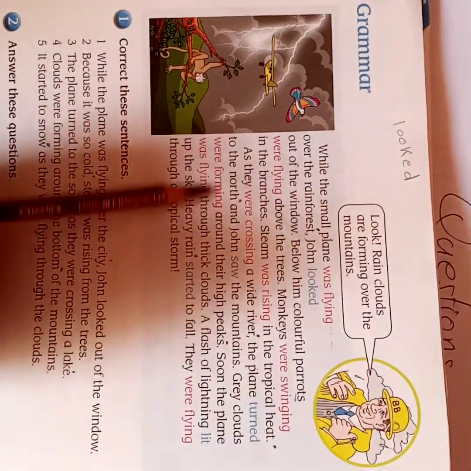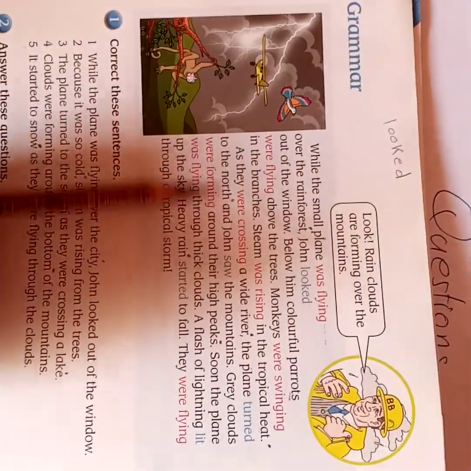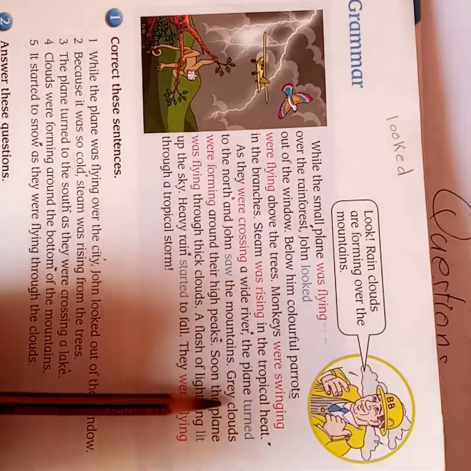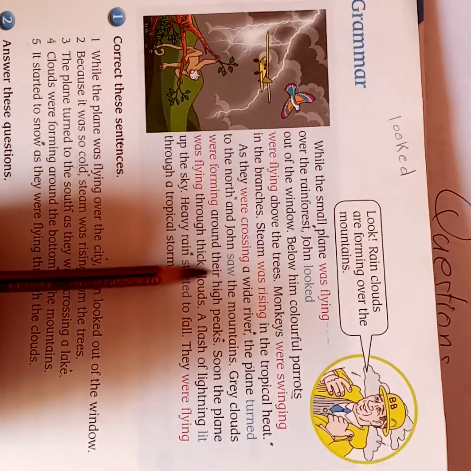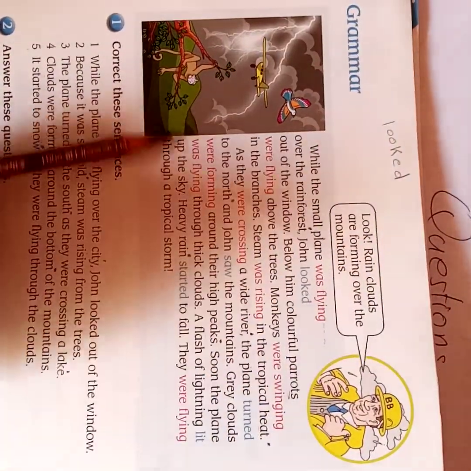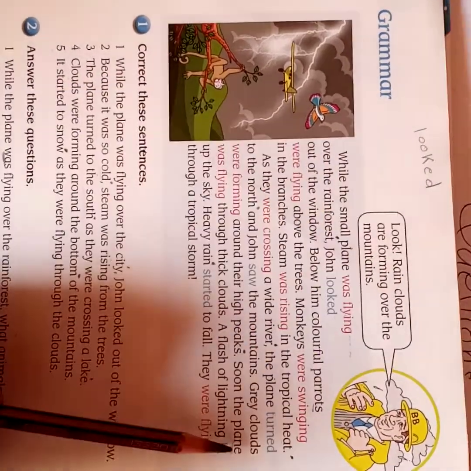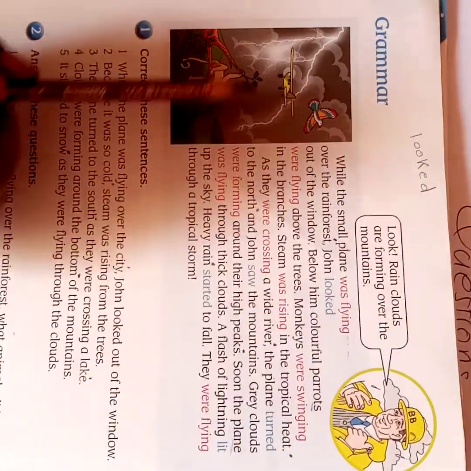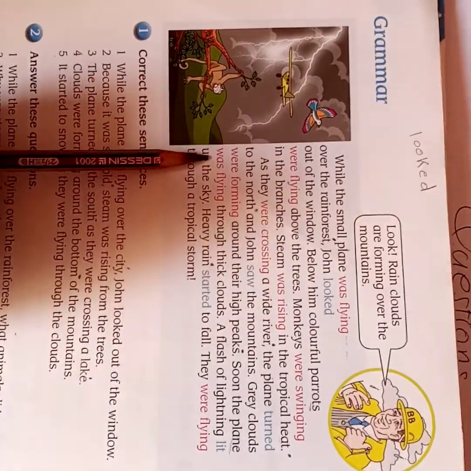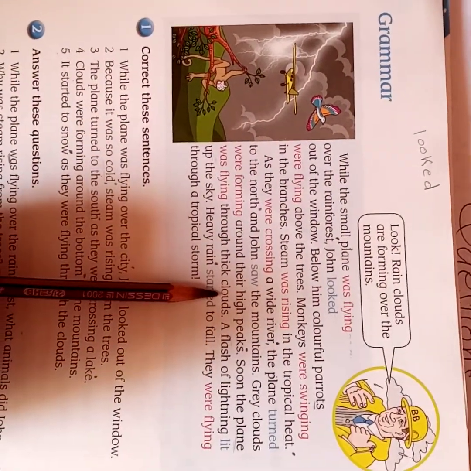Gray clouds were forming. Here, the clouds are gray in color. Gray clouds were forming around their high peaks. Peaks means top. Soon the plane was flying. Here, one plane. That's why they use "was," not "were." If it was planes, but only one plane. Look here, that's why they use "was." Soon the plane was flying through thick clouds.